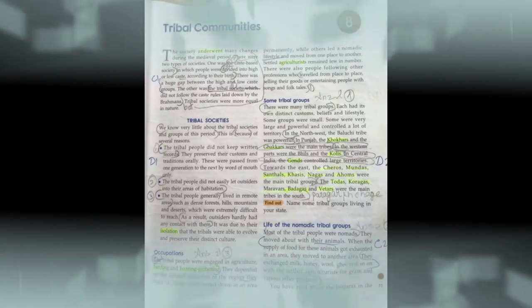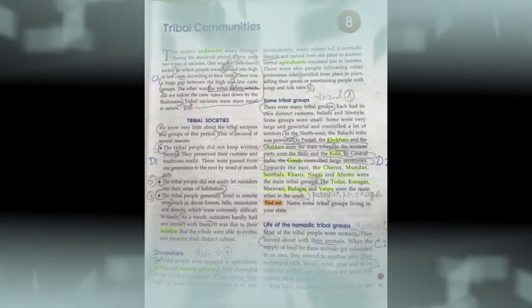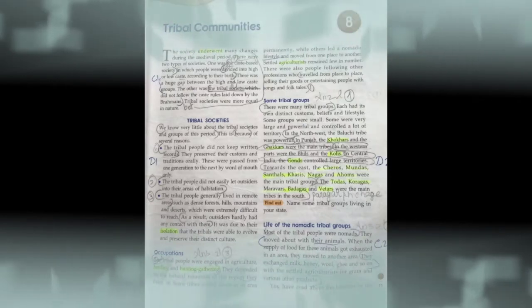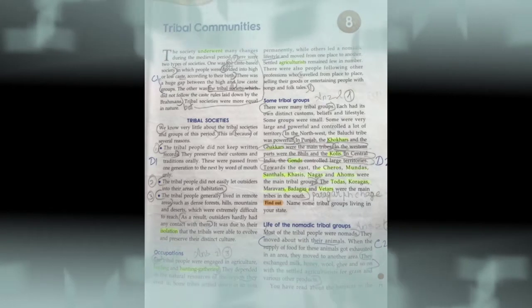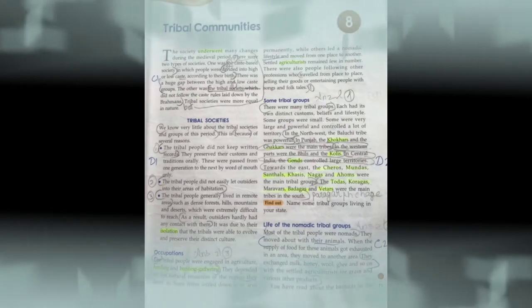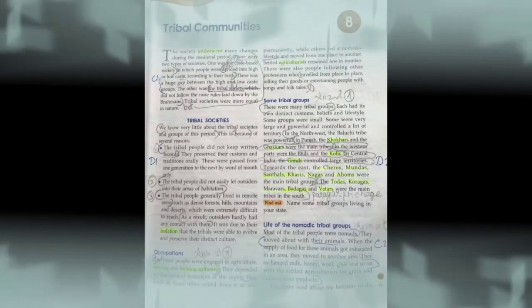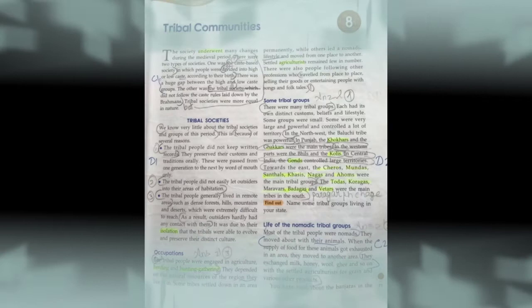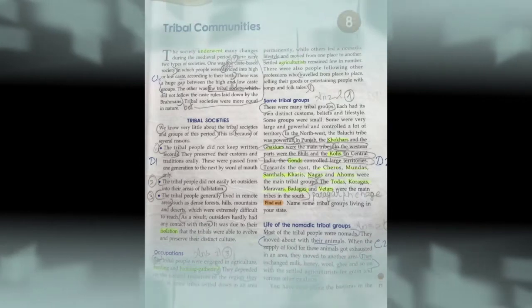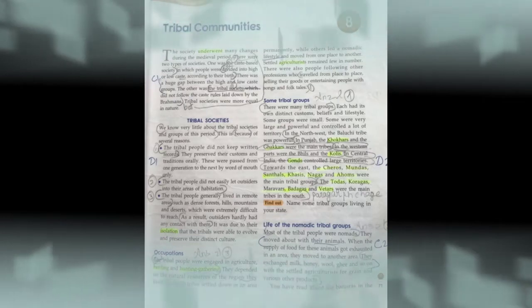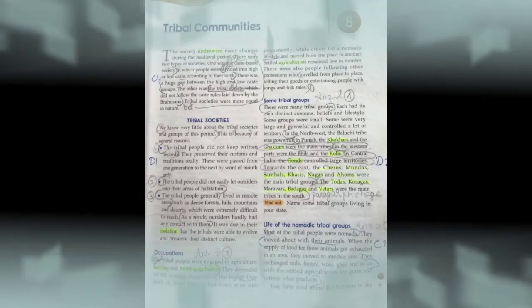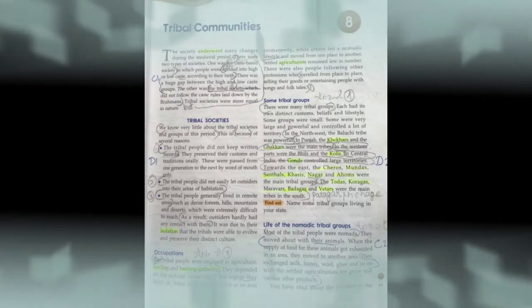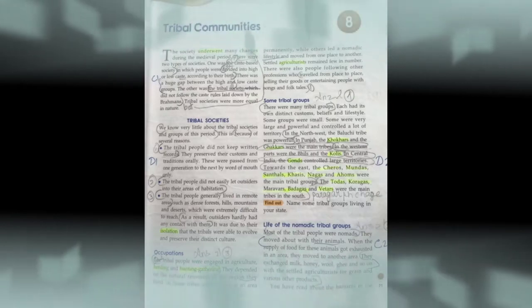Some people led a nomadic lifestyle. That means nomadic people didn't have a permanent place to live. They moved from one place to another. And there were people who settled in a permanent place where they followed agriculture as their occupation. And some tribal people went from one place to another selling their goods, interacting with people of other places.